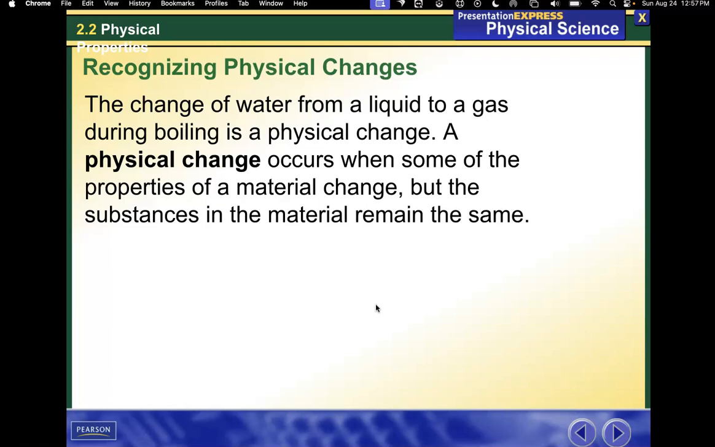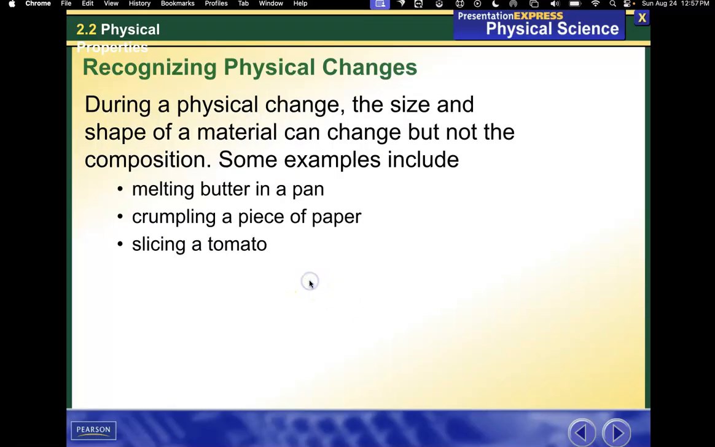A physical change occurs when some of the properties of a material change, but the substances in the material remain the same. During a physical change, the size and shape of a material can change, but not the composition. Some examples include melting butter in a pan, crumpling a piece of paper, slicing a tomato.